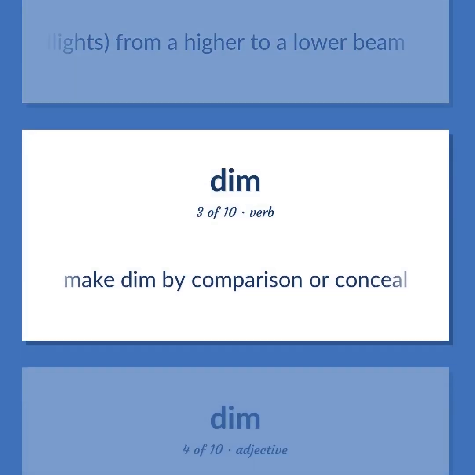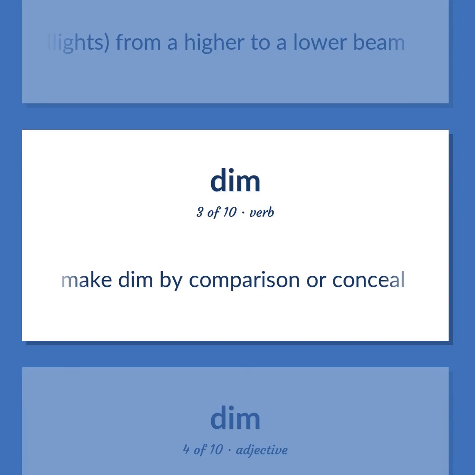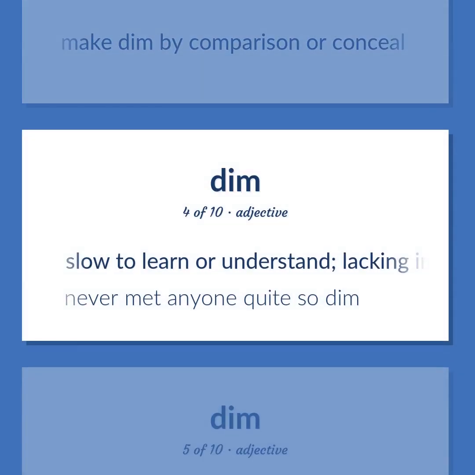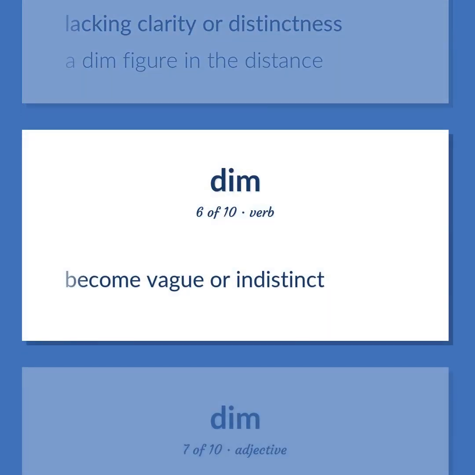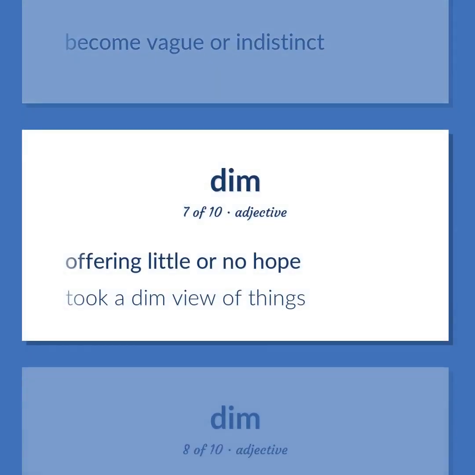Make dim by comparison or conceal. Slow to learn or understand. Lacking intellectual acuity. Never met anyone quite so dim. Lacking clarity or distinctness. A dim figure in the distance. Become vague or indistinct. Offering little or no hope. Took a dim view of things.